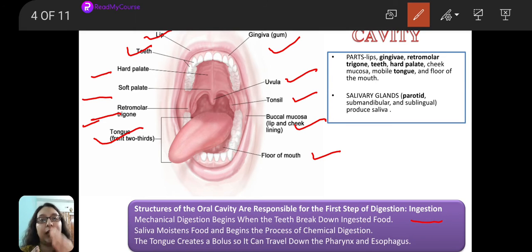The teeth are chewing and breaking down the particles. Then comes the action of saliva. What the saliva does is it moistens the food and helps in the formation of a food bolus, so that it becomes easy for us to swallow. And the tongue helps further in the creation of a bolus, so that we can deglutite, that is, we can swallow easily.